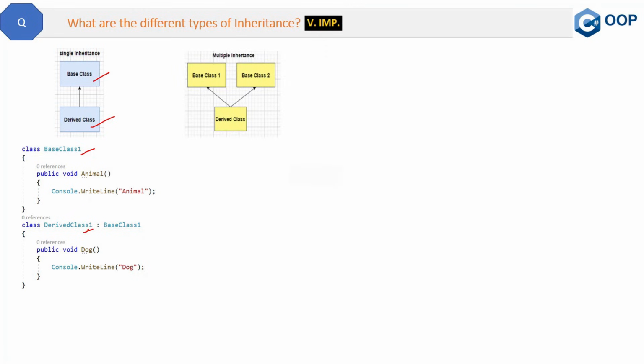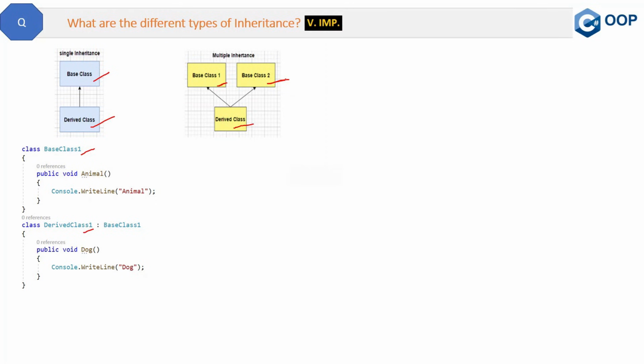Second type of inheritance is multiple inheritance. In this case, we can have multiple base classes like base class 1 and base class 2 and have only one derived class. Remember, in C#, multiple inheritance can be achieved with the help of interfaces only, which means we can have only one base class and the other base class should be, or I can say must be, the interface.